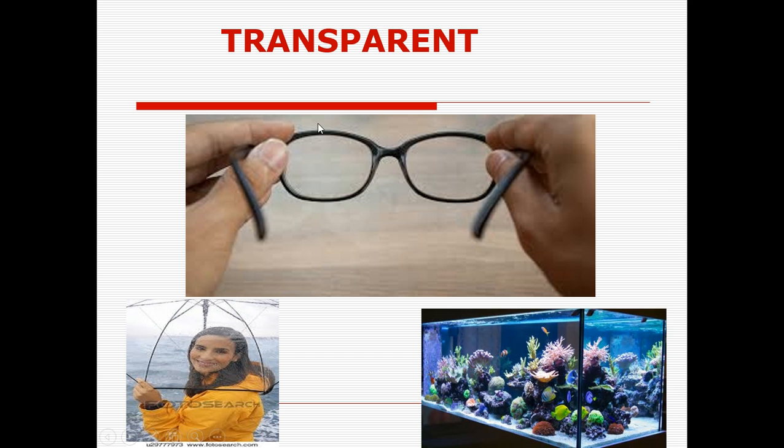Next one. Have you ever seen an aquarium? A fish aquarium is an example of transparent, because of the clean glass and even the clean water placed in that aquarium. So these are some examples of transparent material like plain glass, air and water.